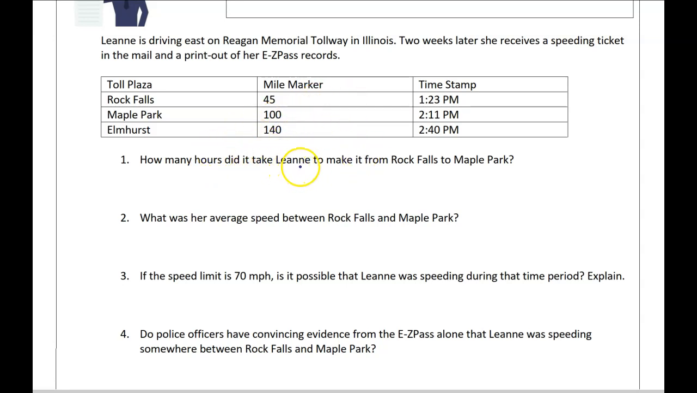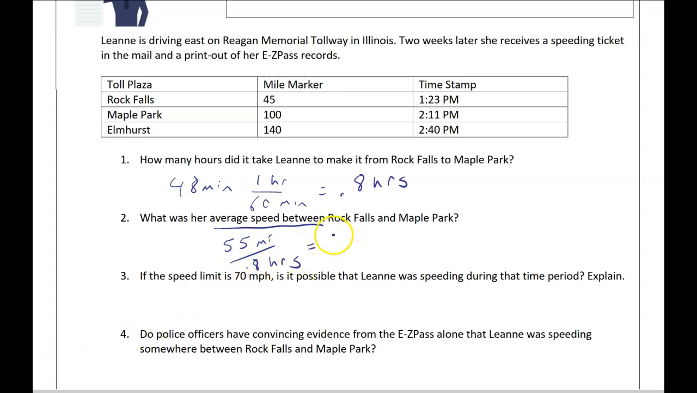How many hours does it take Leanne to make it from Rock Falls to Maple Park? Well, if we subtract these two numbers, we get 48 minutes, which is the same as 0.8 hours. And the reason that we are going to need that number is we want to know her average speed. So from Rock Falls to Maple Park, we have 55 miles divided by 0.8 hours, which is 68.75 miles per hour. Okay, and then notice we're given a speed limit of 70 miles per hour.